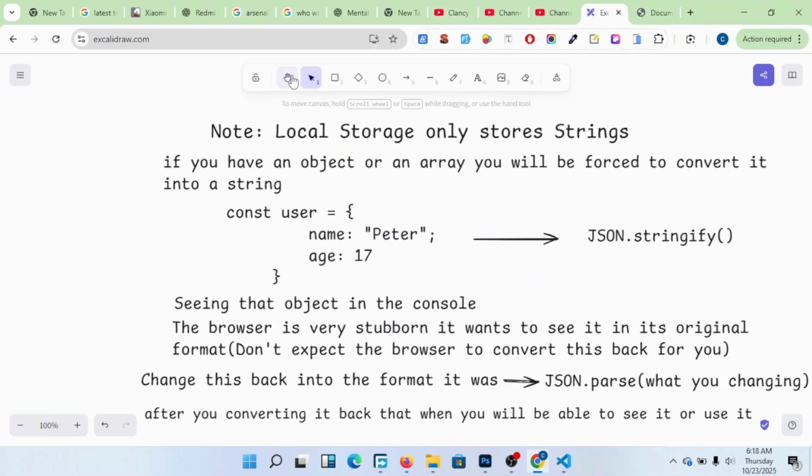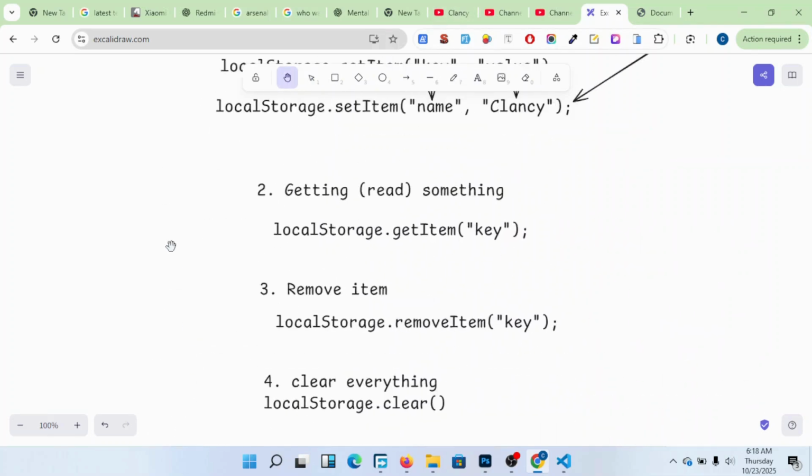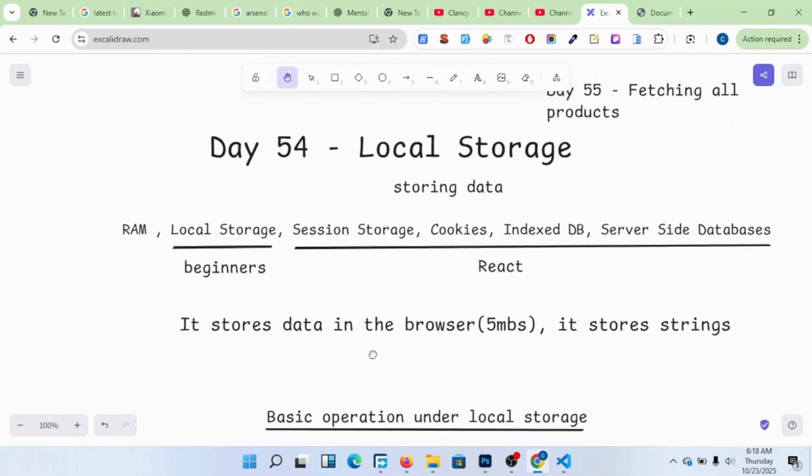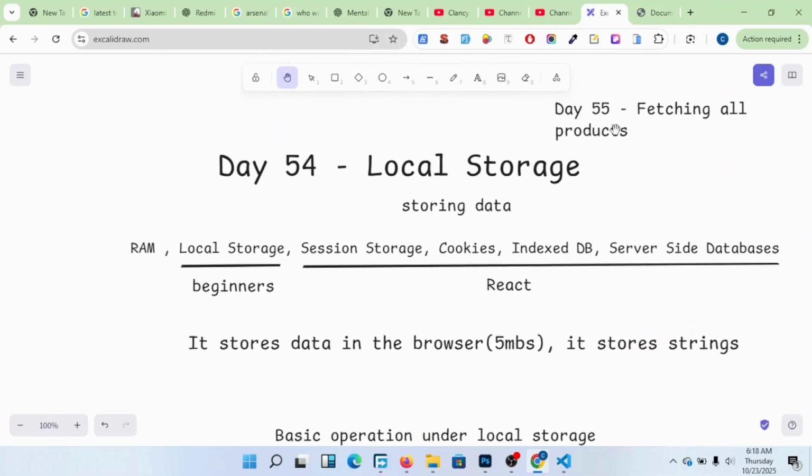Tomorrow we are going to look at a concept. Please look at this. Tomorrow we are going to look at fetching all products. This one will come now. We shall bring back our async functions we fetched in yesterday's class. So members, please follow this and please practice.